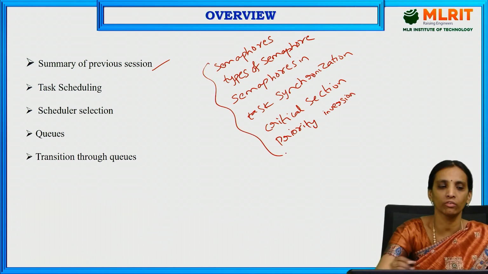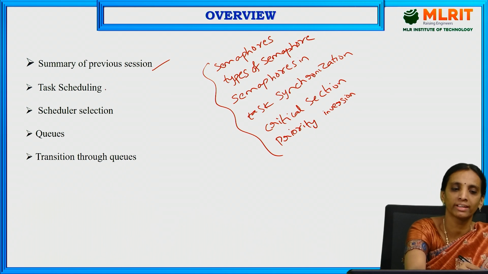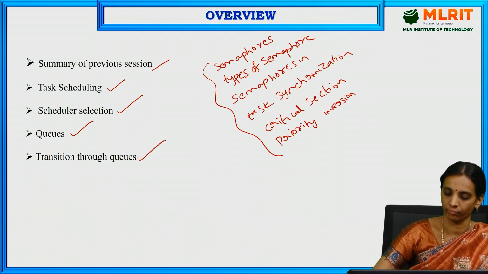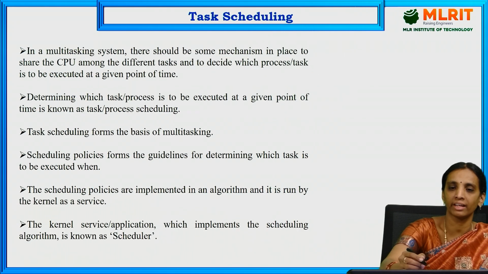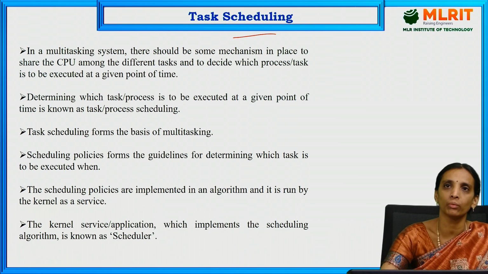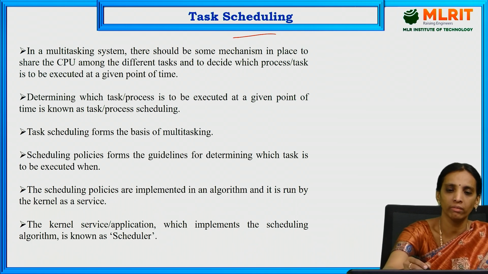In today's session, we are going to discuss task scheduling, scheduler selection, queues and transition through queues. The first one is task scheduling. Basically, scheduling is nothing but assigning some time to the given task. So allotment of time to each task or each process in an operating system is known as scheduling.